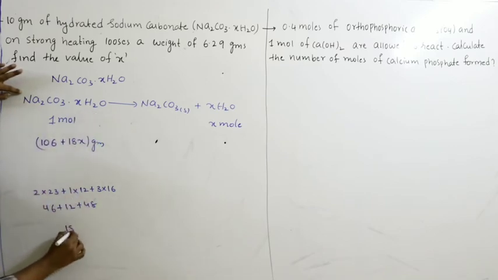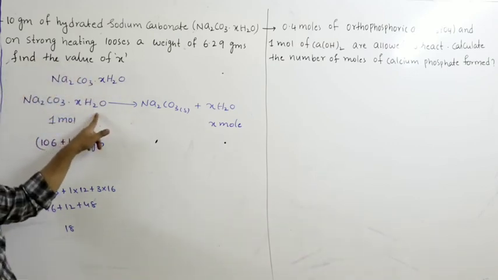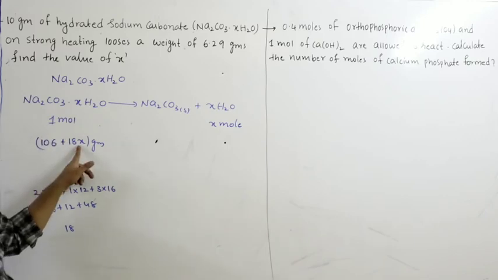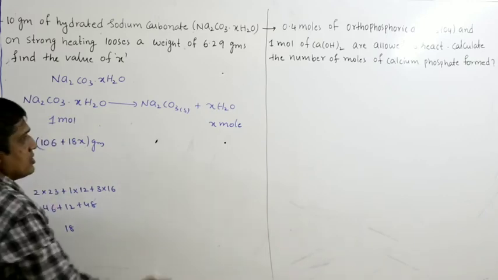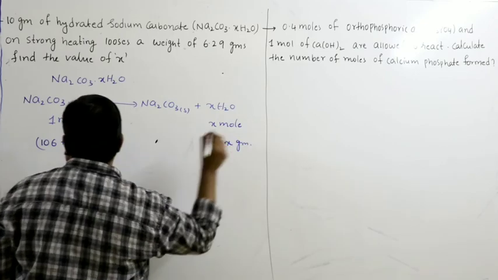Water is 18 for 1 mole. In this 1 mole there are x moles of water, therefore x into 18, you will get 18x grams.